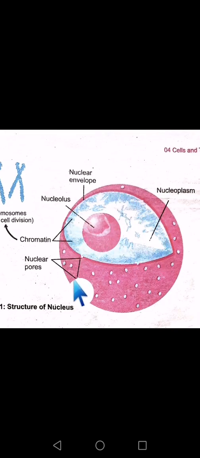nucleoli. Fine. Nucleolus. Look at the structure of the nucleolus. It is a dark spot and it is the site where ribosomal RNA is formed. Nucleolus, what is the function? The production or formation of ribosomes. Chromosomes are visible only during cell division. When cell division is occurring, we can see the chromosomes. Otherwise, they are not visible.